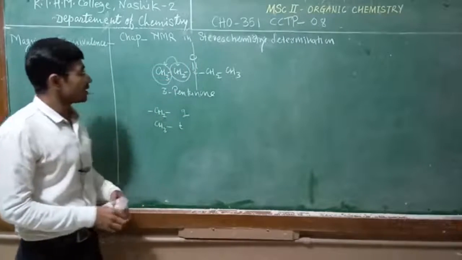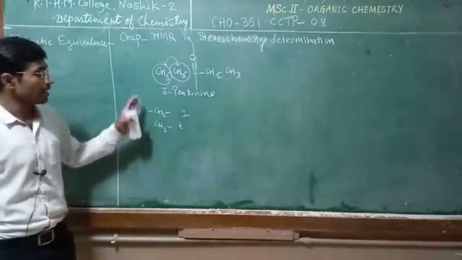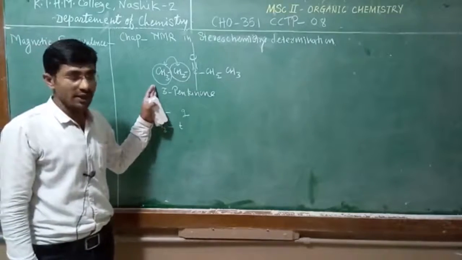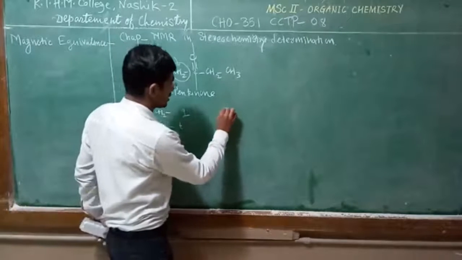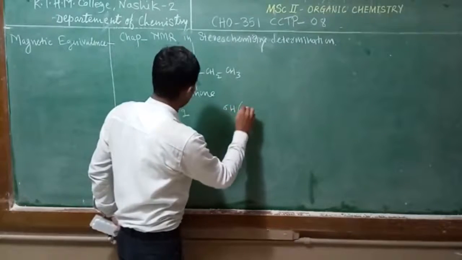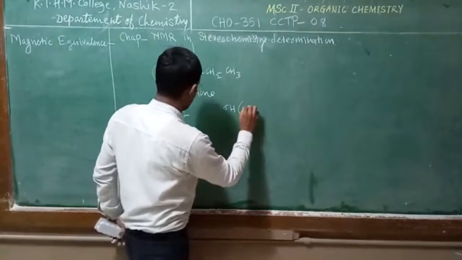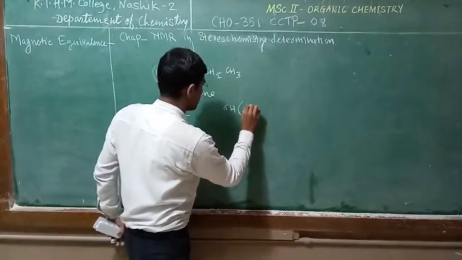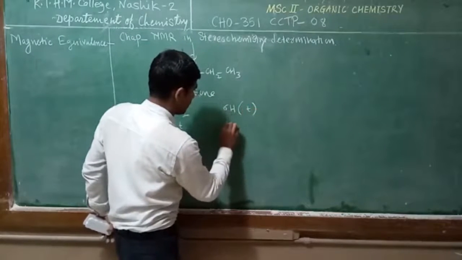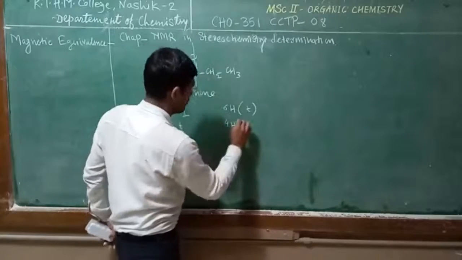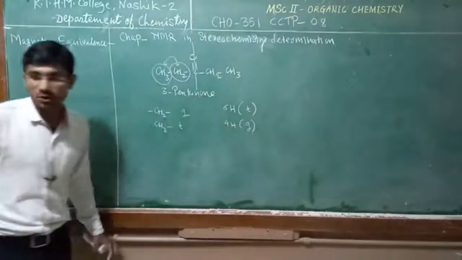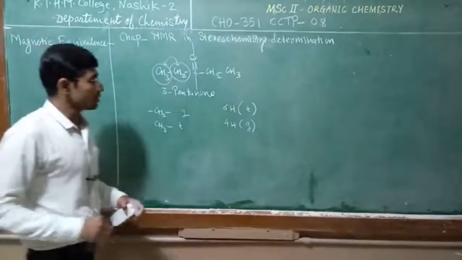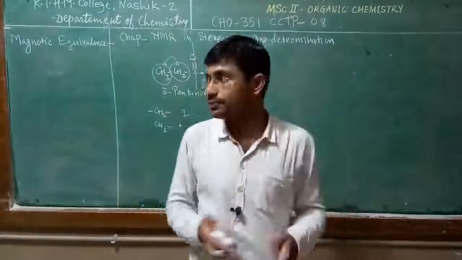So they are equally coupled to each other and they are magnetically and chemically equivalent. In this compound the 6 methyl hydrogens give a triplet, and the 4 equivalent methylene hydrogens give a quartet. So this is about 3-pentanone.